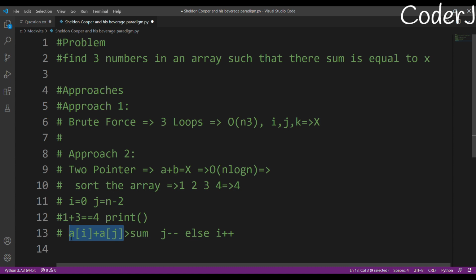One pointer is at the beginning and the other one is at the last, and you are checking if the value is greater than the sum, then you are just decrementing j. Basically, you are moving back. You are moving the pointer that is pointing to the last element. You are bringing it back toward the beginning, one by one.